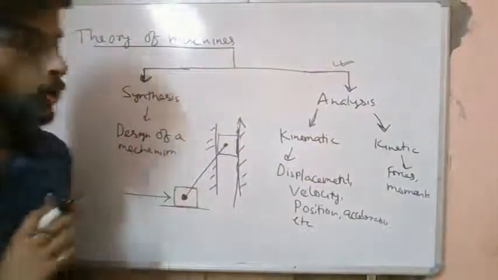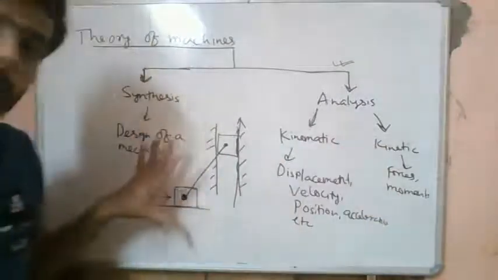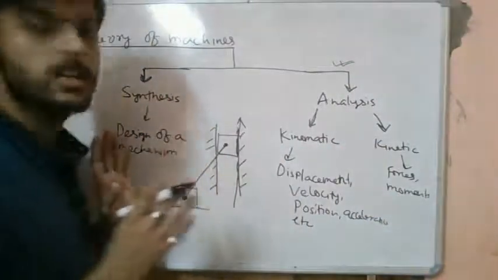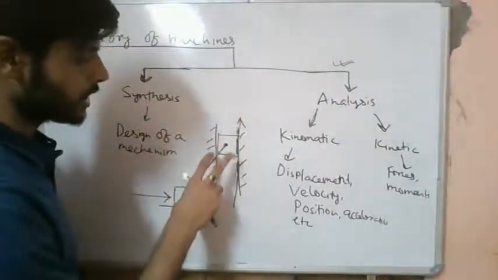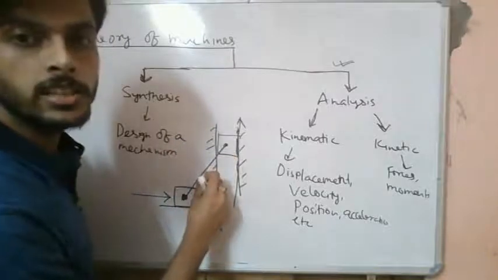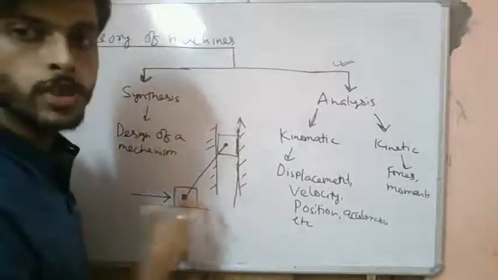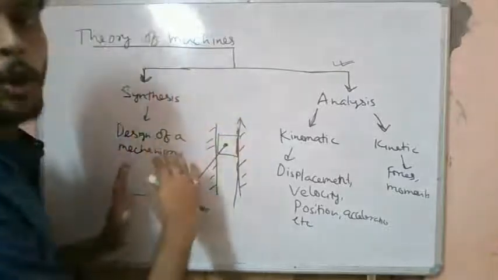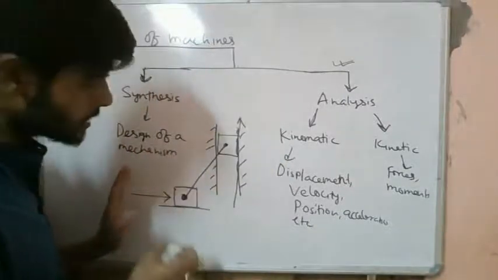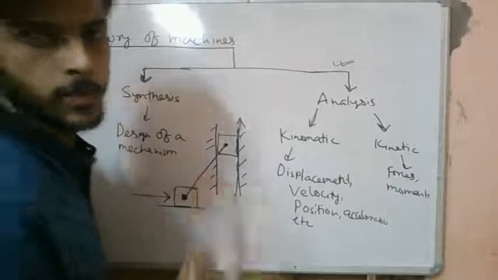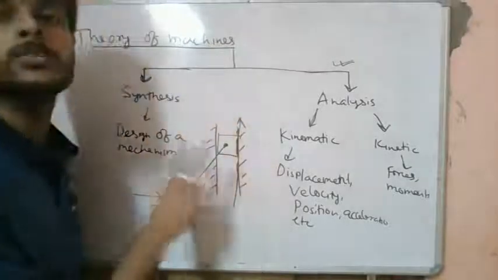Okay, so in analysis, once the mechanism has been designed, we will be interested in knowing what are the velocities, acceleration, and the displacement of each of the individual parts. During the operation of this mechanism, what are the velocities, accelerations, and displacements achieved by each of the individual parts?